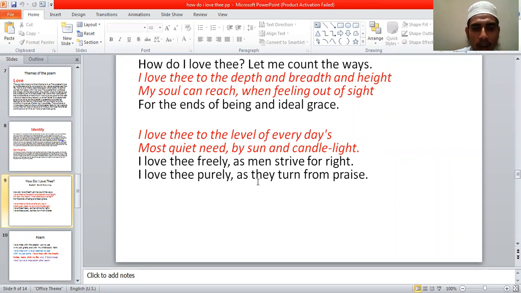If you do something for others and never expect praise or any return, then it is called pure. It is purely done for him. So in this way, she tries to explain that without any return, she loves her husband purely. No demand of return, no demand of praise. She only loves. These lines very nicely express the intensity of her love for her husband.